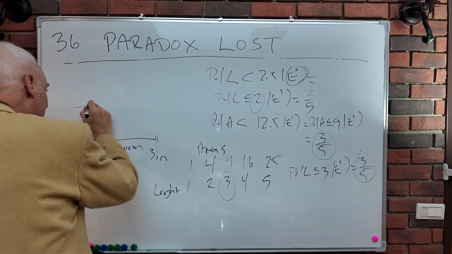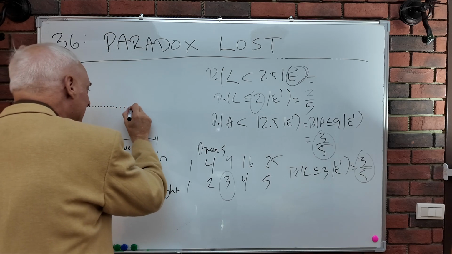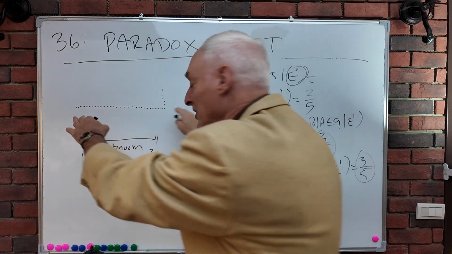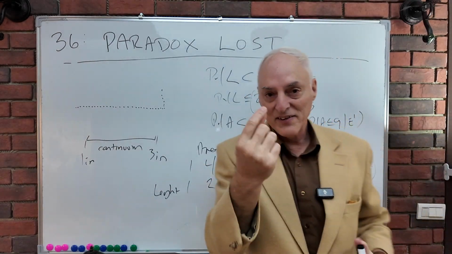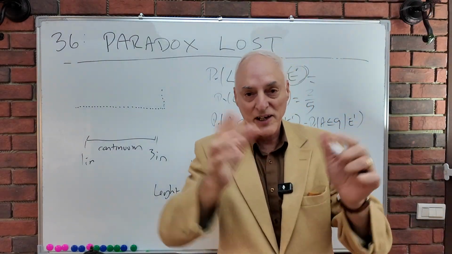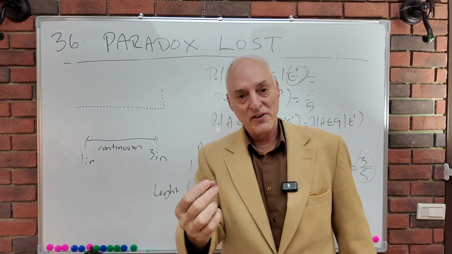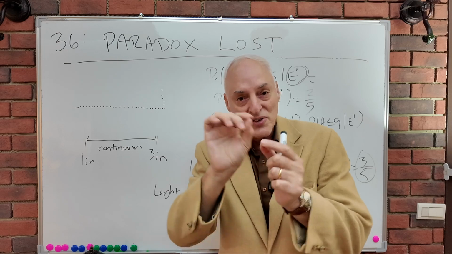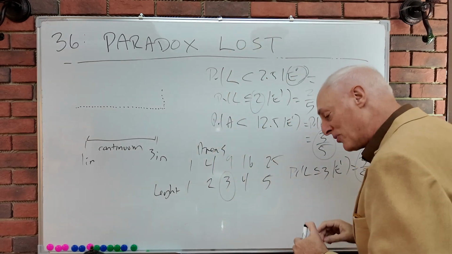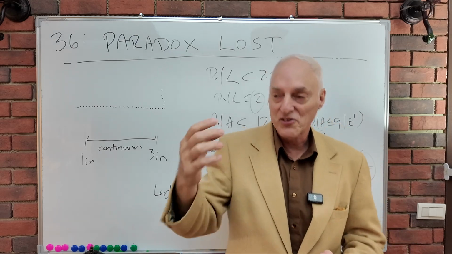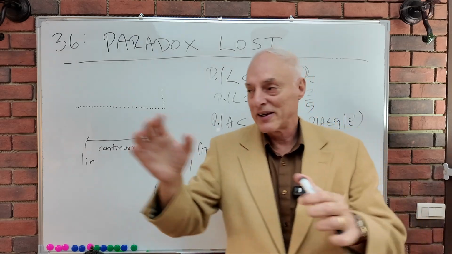I can have as many of these tile things as I like. They can be down to the molecule, they can be down to the quark, they can be down to whatever you like. I have a discrete and finite number of these. Quantum mechanics is all about discrete movements. Discrete mechanics is a better way to think of quantum mechanics.